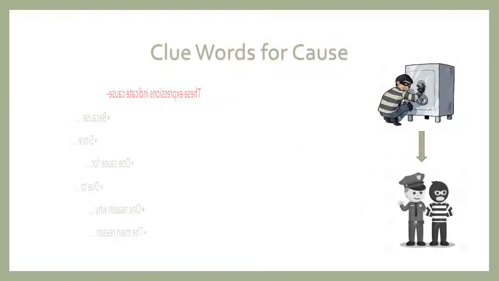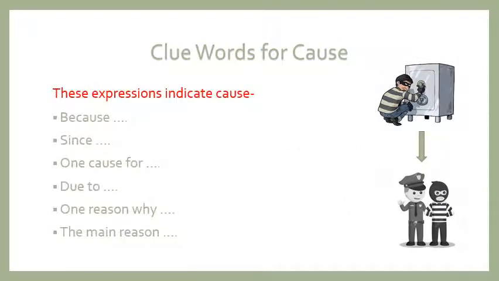Let's see. These expressions indicate the cause, such as because, since, one cause for, due to, one reason why, the main reason. So when you see these expressions, be on the lookout for a cause after it. Because, since, one cause for, due to, one reason why, the main reason.